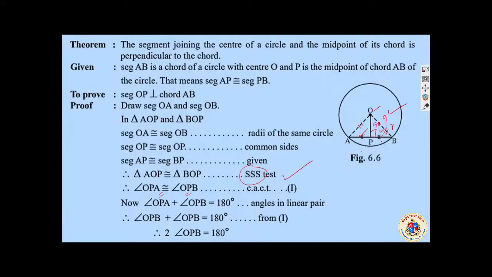जब triangle OPA and OPB congruent है, look at this angle must be congruent to this, and this angle is a linear pair. Linear pair का मतलब 180 degree. 180 degree में two angle है and they are congruent. Why congruent? They are congruent parts of congruent triangles. It will be a total 180 है तो each will be of 90 degrees. खत्म हो गया, आपने prove किया. Beautifully proved. So this is the proof of the theorem.